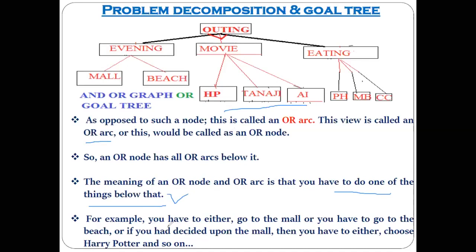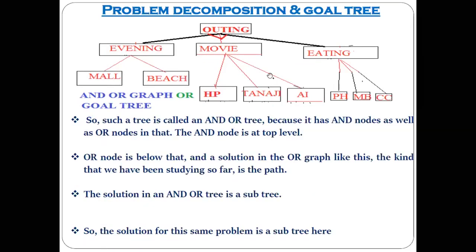So there you can see you have to choose either the mall or the beach, and if you decide on one of those, then next compulsory activities are there, and from those the choices can be made.